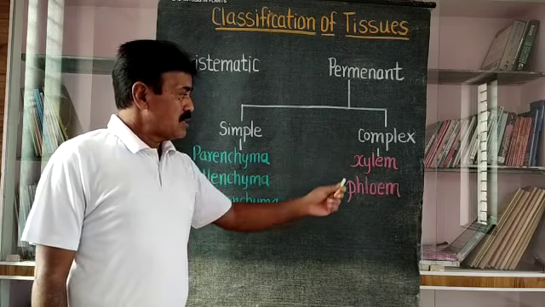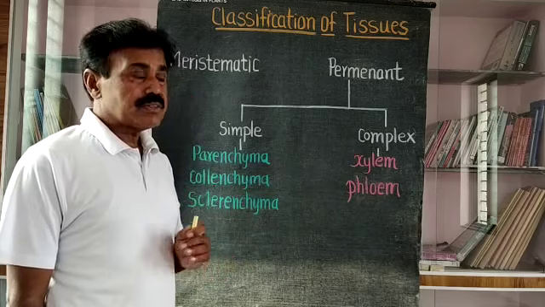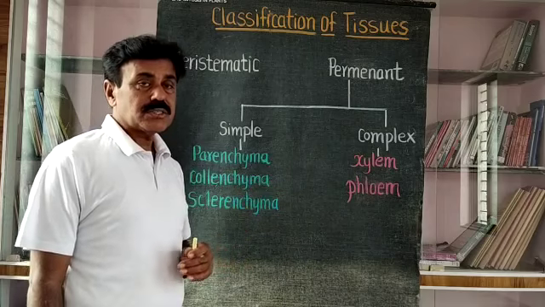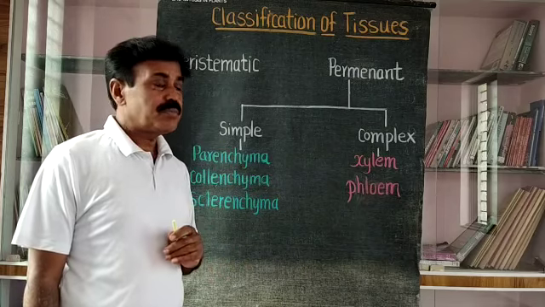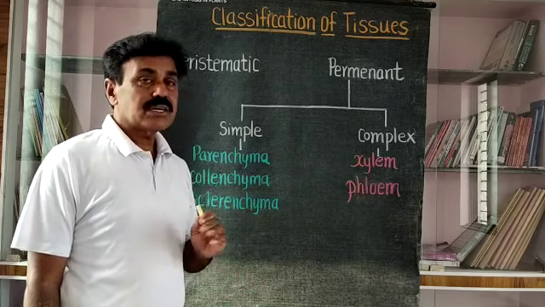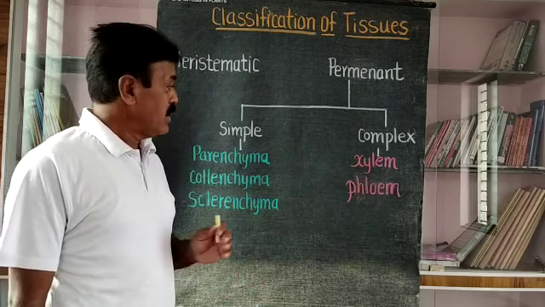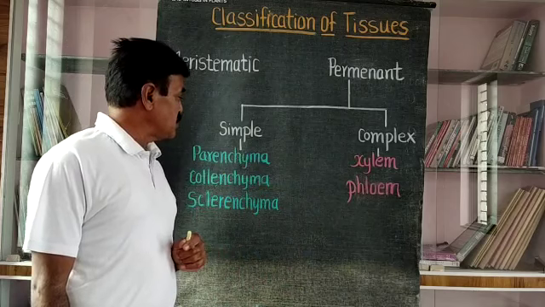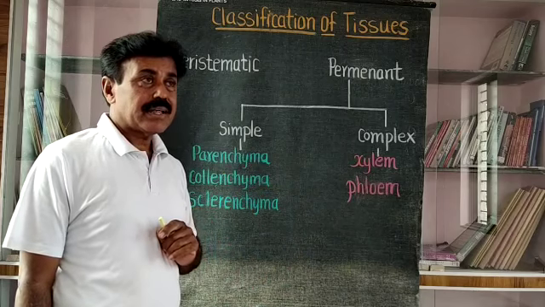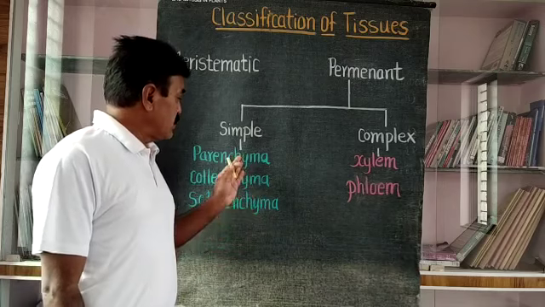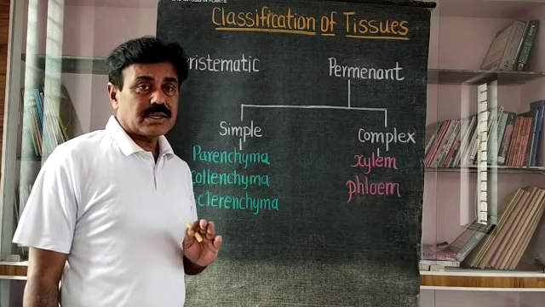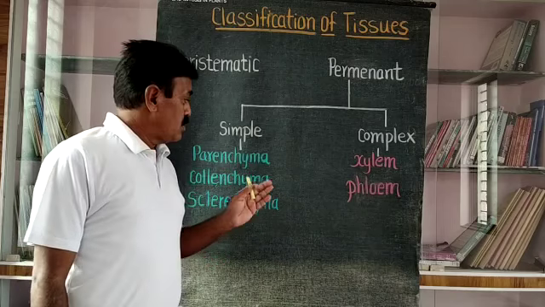In case of complex tissue, there are two common examples, xylem and phloem. These are the two complex tissues. That means parenchyma, collenchyma and sclerenchyma are the three simple tissues, and xylem and phloem are the two complex tissues. As far as these three simple tissues are concerned, all of them have homogeneous structure and function, but the nature of these tissues is totally different from each other.